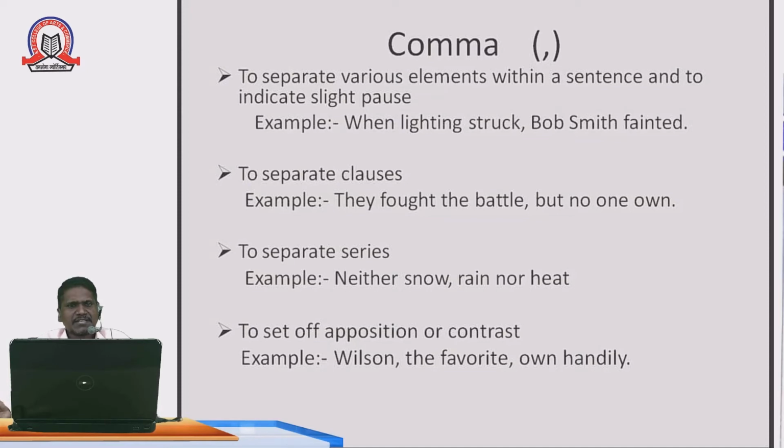For example, they fought the battle, comma, but no one won. Generally we don't use a comma before but, and, or. These are conjunctions.